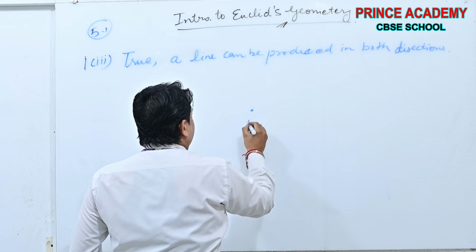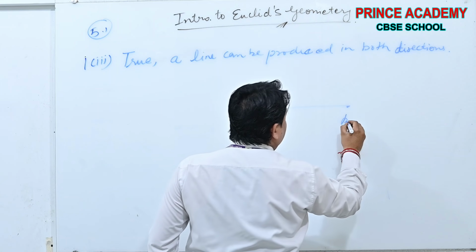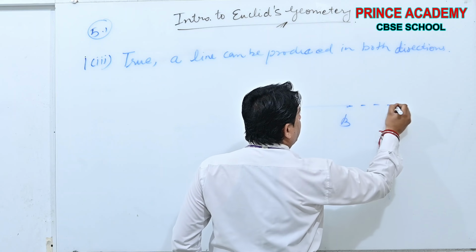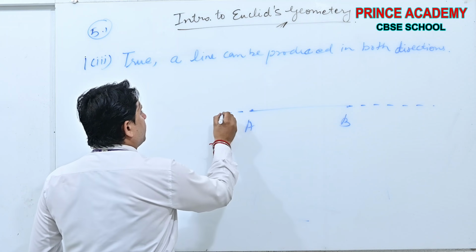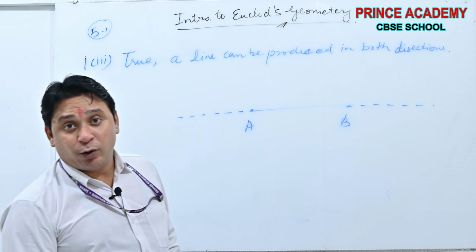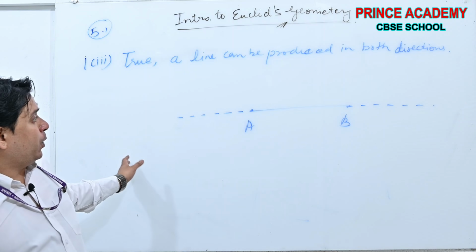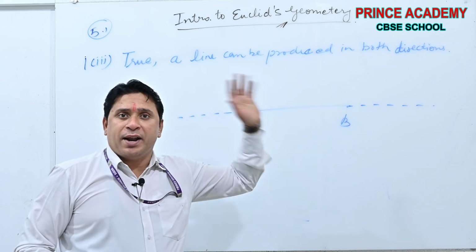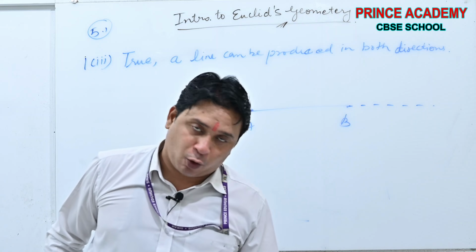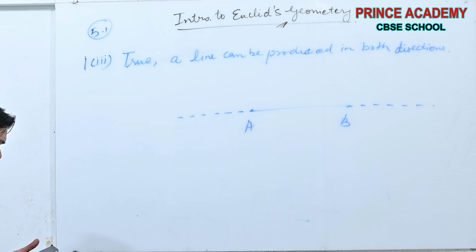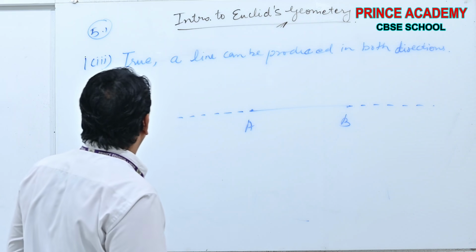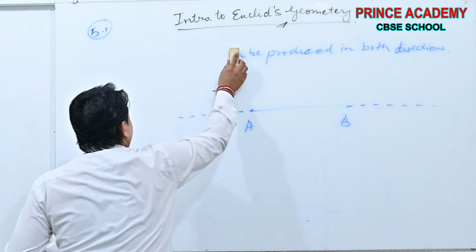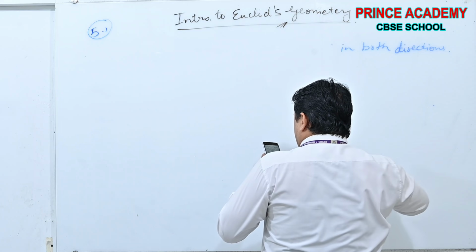See, suppose this is A, this is B. Can I produce AB in this side and also produce in this side? According to our need, we can produce a line into both directions of the terminals. Okay, done. These justifications are also based on the observations. Okay, beta.